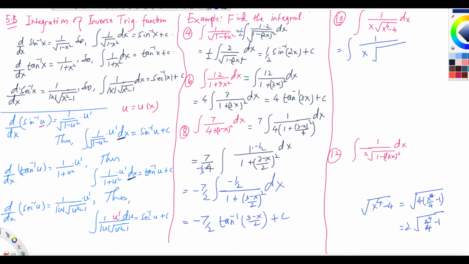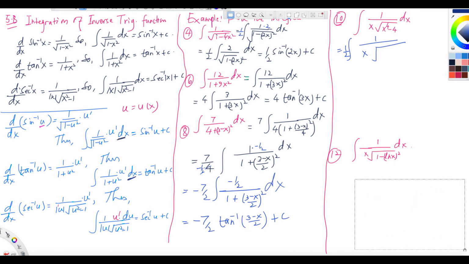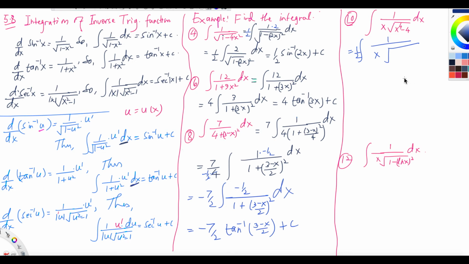If I take 2 out, okay? So what I'm going to do here is 1/2, that is that 2 thing. So I'm taking 1/2 out and then I'm writing this as x to the 4 over 4 minus 1. That's what I'm doing. I took 4 out and then simplified that way.